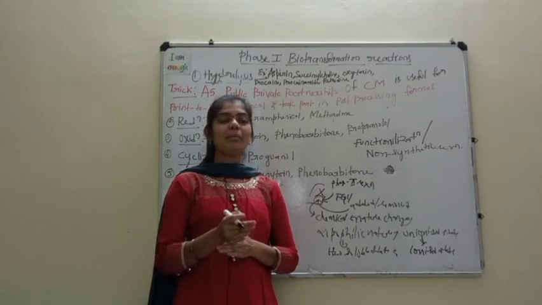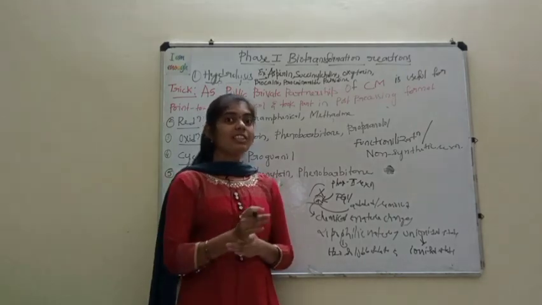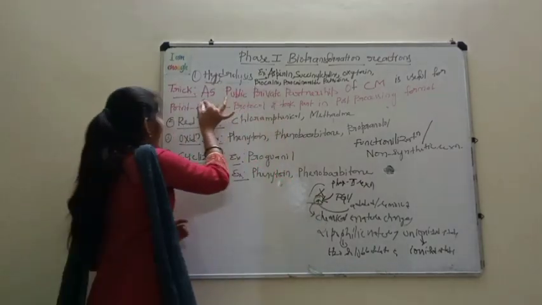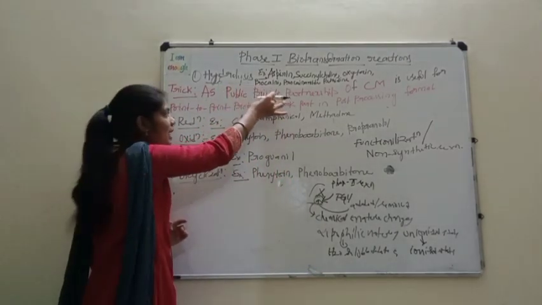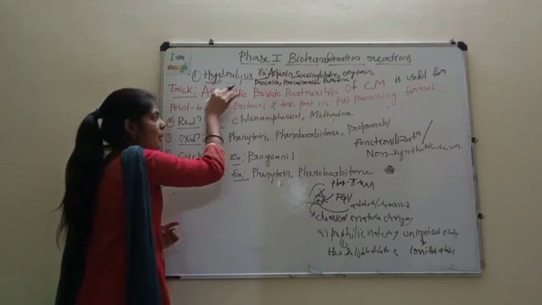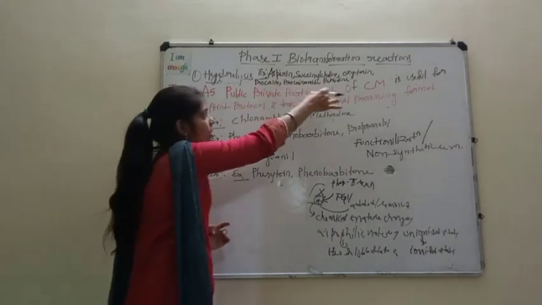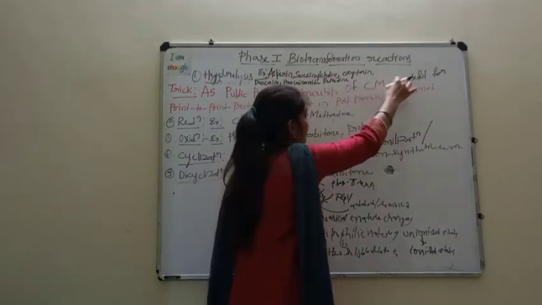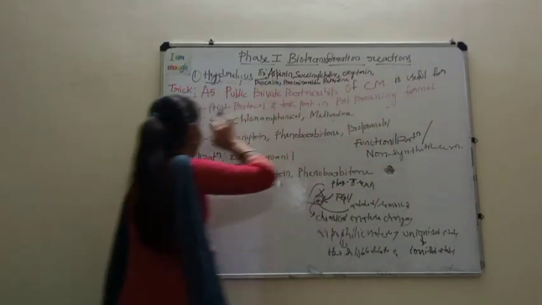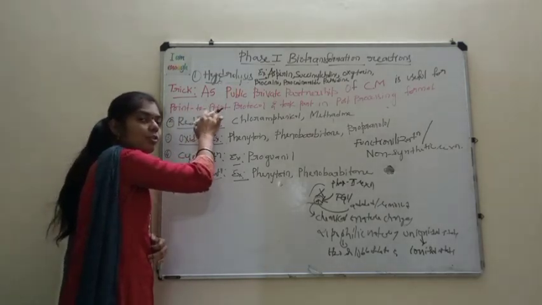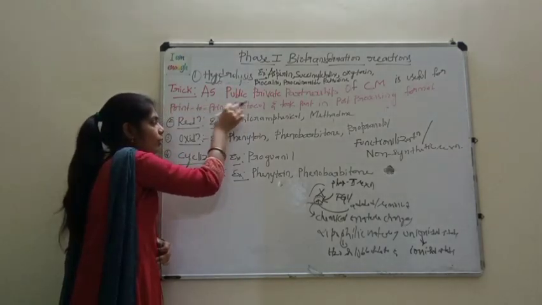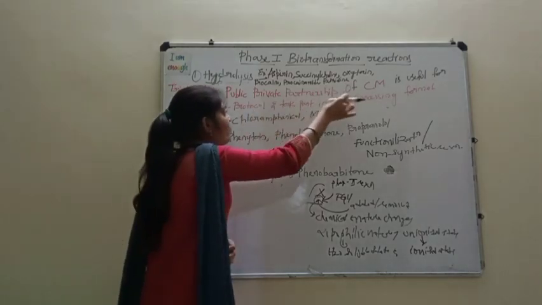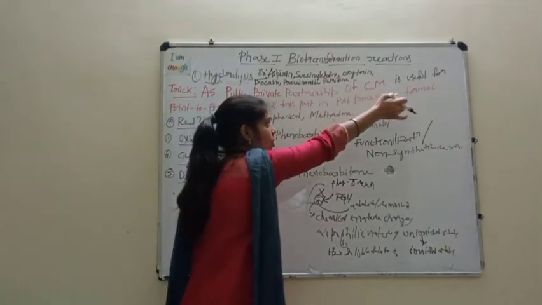In order to remember the examples of each type of reaction, I will share one mnemonic: "Ace public-private partnership of CM is useful for point-to-point protocol, and took part in post-processing format."